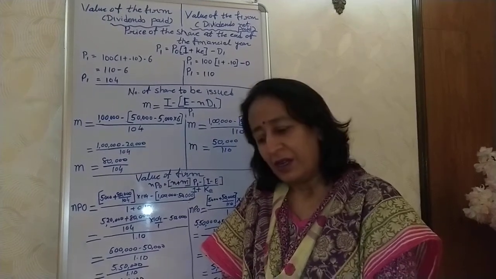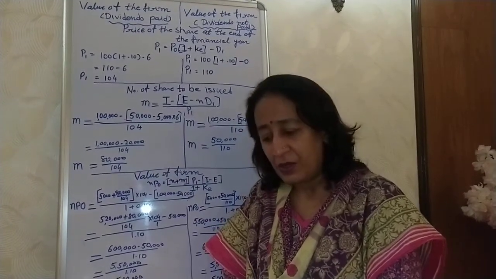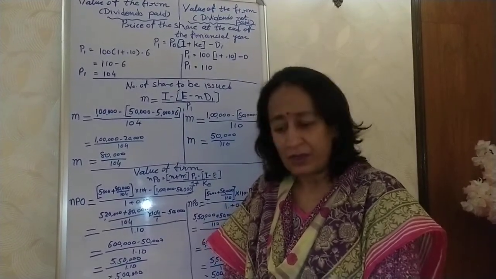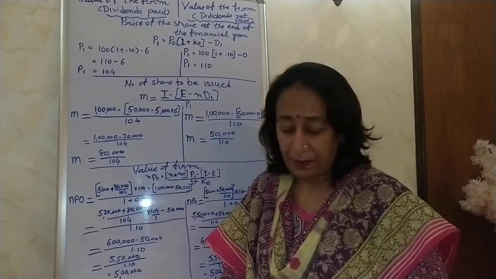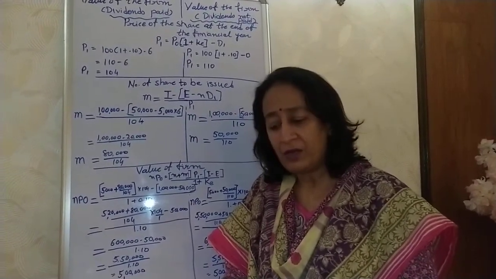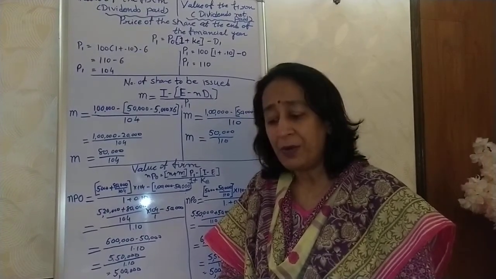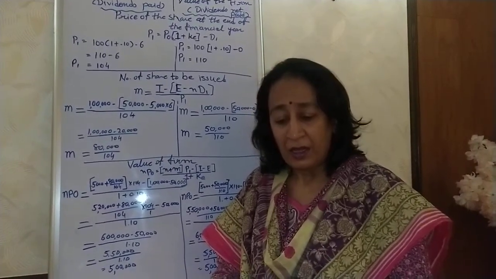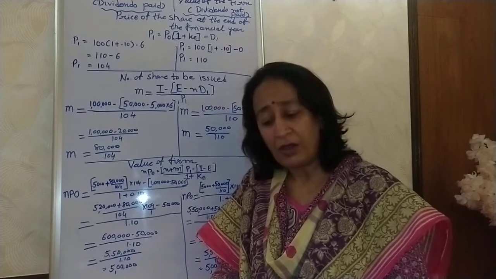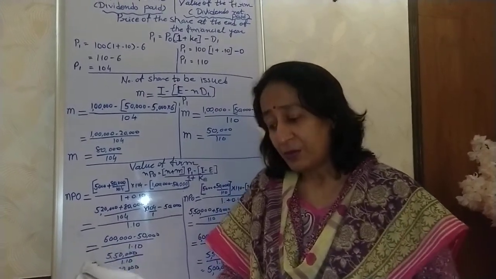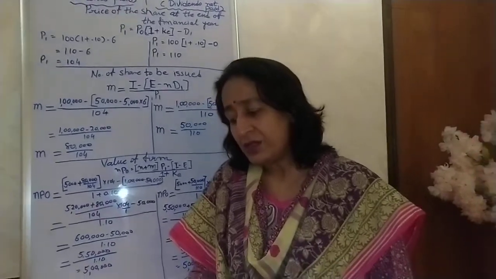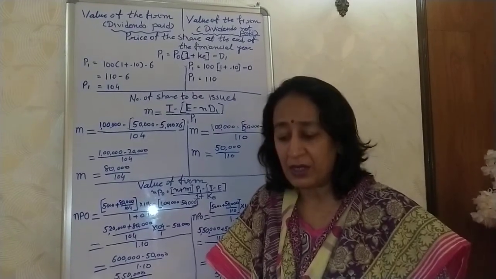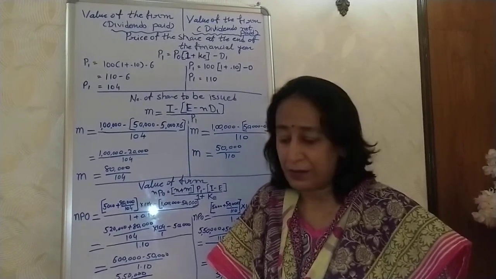Hello students, let us take one illustration to illustrate Modigliani-Miller hypothesis of irrelevance of dividend to the valuation of the firm. ABC Limited belongs to a risk class for which the appropriate capitalization rate is 10%. It currently has outstanding 5,000 shares selling at rupees 100 each. The firm is contemplating the declaration of dividend of rupees 6 per share at the end of current financial year.